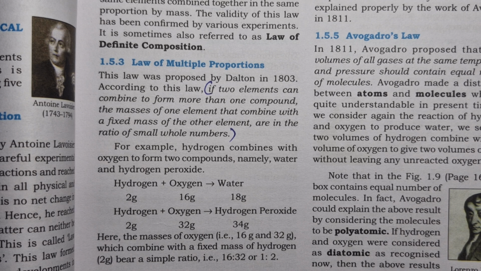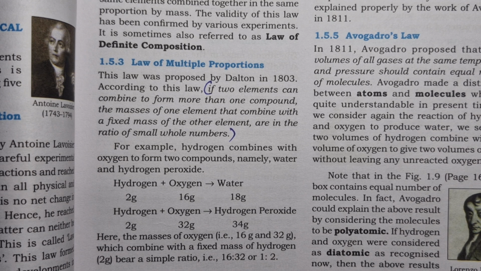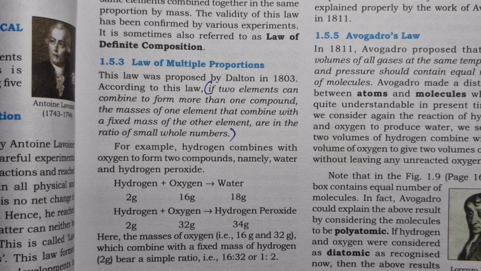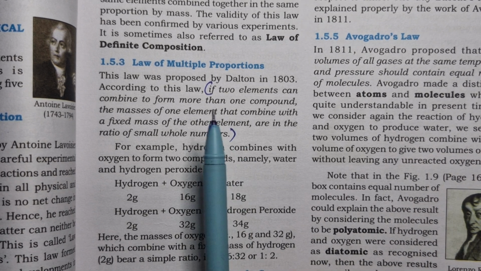When I refer to chemical compounds and the elements, when one element can combine with another element to form more than one, two or three compounds, then this law is applicable. So, as stated by Dalton, what does the law state?